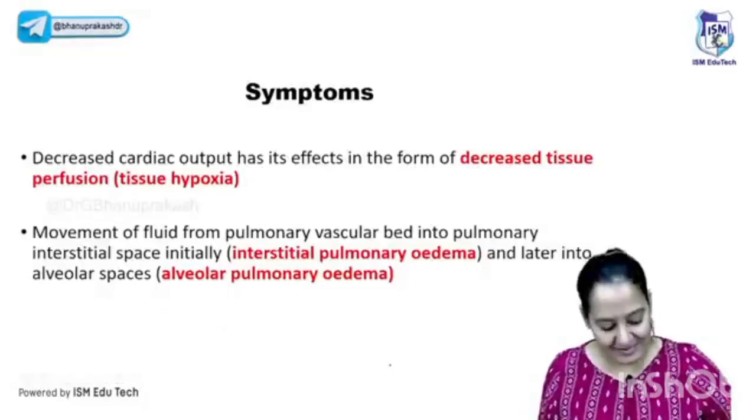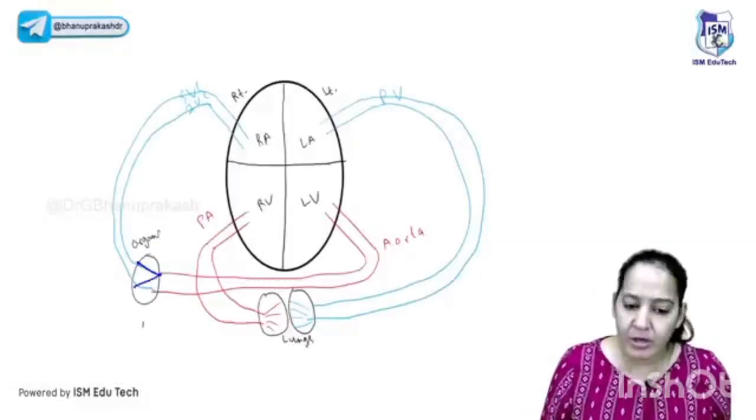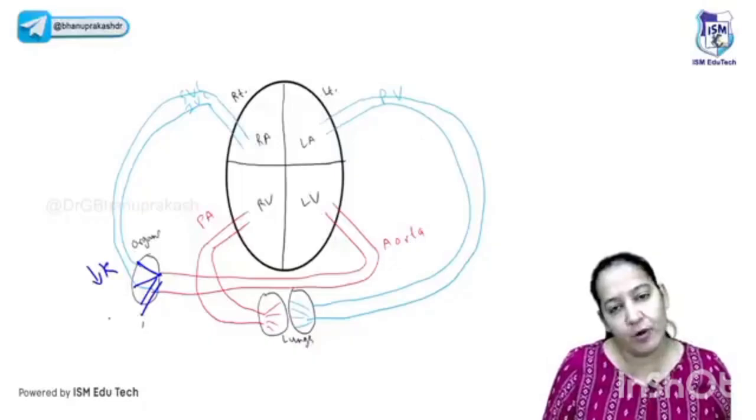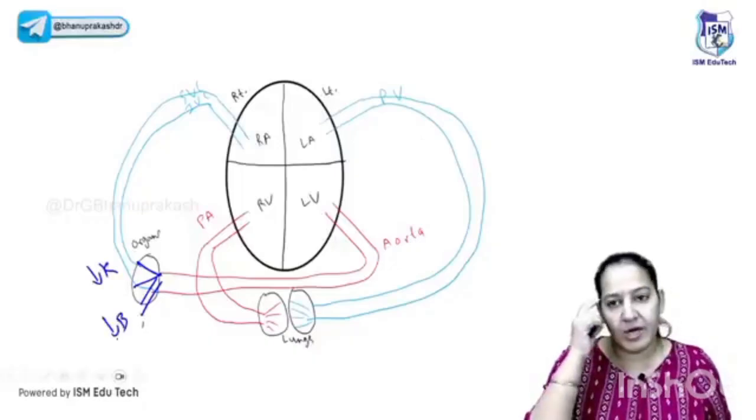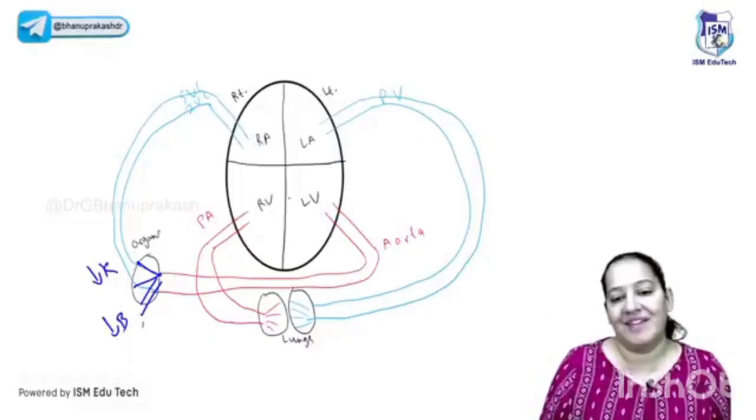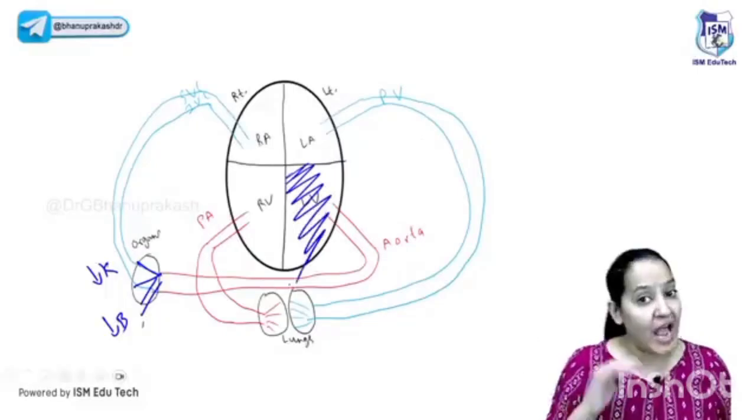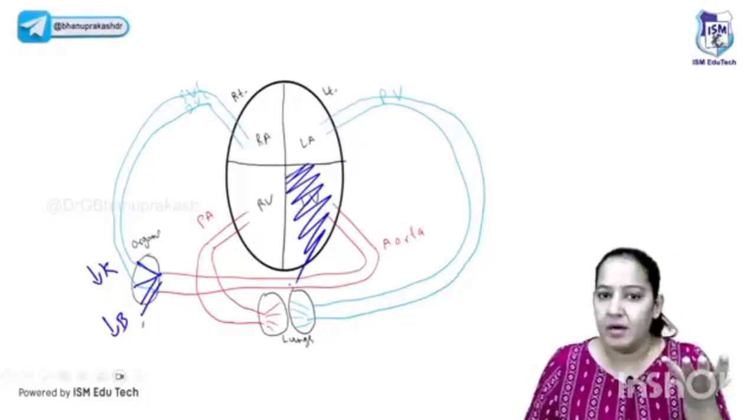So here the symptoms are the same. Here also exactly the same symptoms are there. All the organs will receive less blood. Kidney receives less blood, having oliguria, anuria. Brain receives less blood, again confusion, lethargy, coma, death. But one symptom is additional. Can you tell me what is the additional symptom here, which was not there in hypovolemic shock? Here also tachycardia is there, hypotension is there.